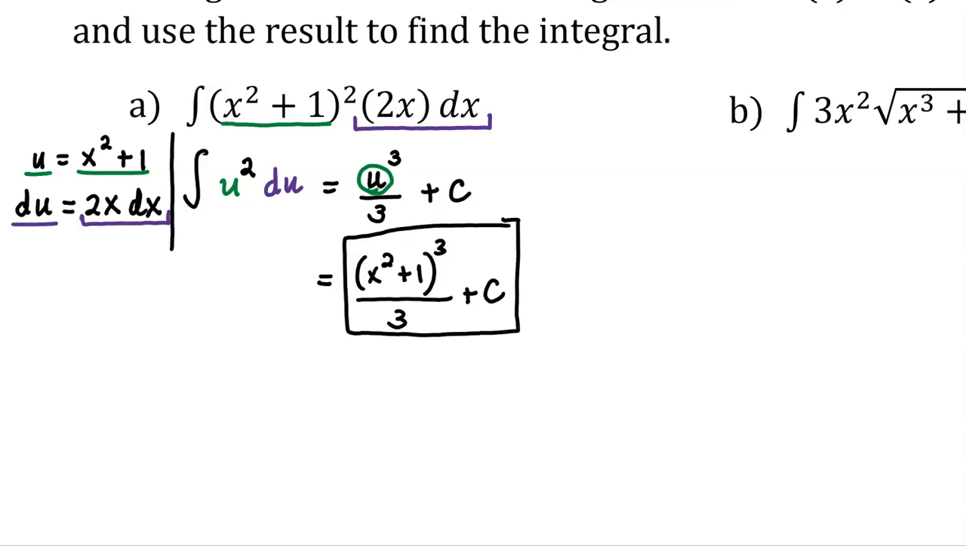So again, when we started this problem, the reason that I chose u to be x squared plus 1 is because the derivative of x squared plus 1 showed up in the integral. So you have to choose your u value so that when you take the derivative of u, you're left with something that is in the integral.